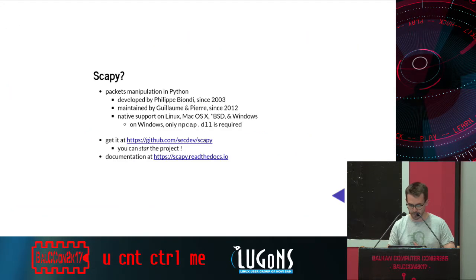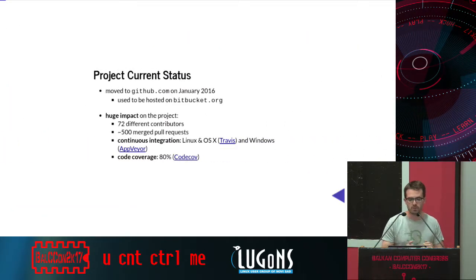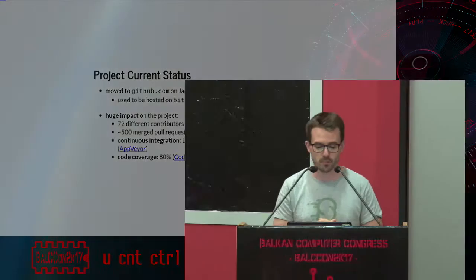Okay. So, what is the current status of the project? We moved to GitHub almost 2 years ago. First, we used to use Mercurial, and we were hosted on Bitbucket. The move to GitHub was a big change, and it had a huge impact on the project. In these 2 years, we got about 70 different contributors pushing a lot of new features to the project. We got 500 merged pull requests.